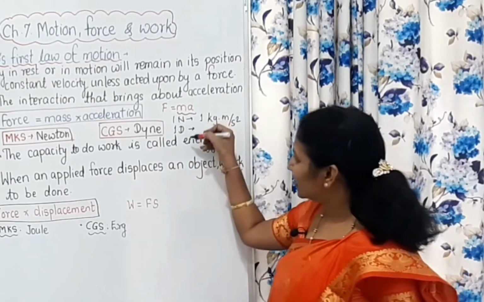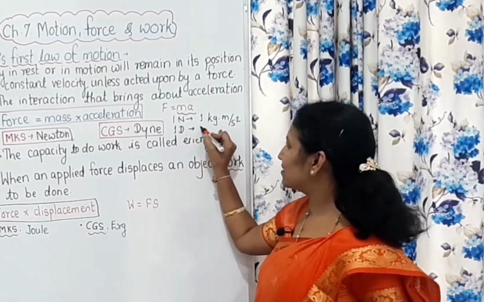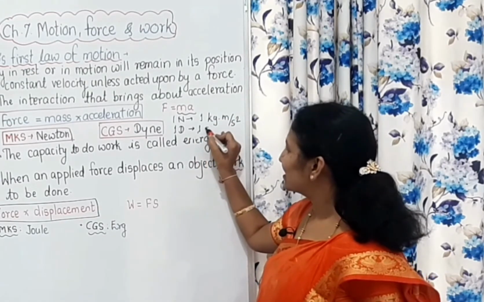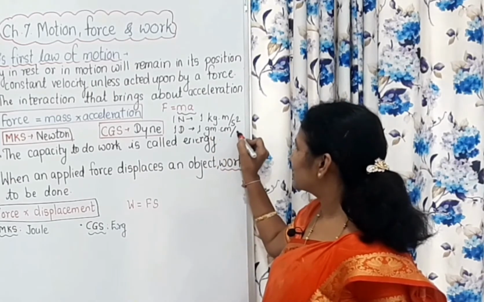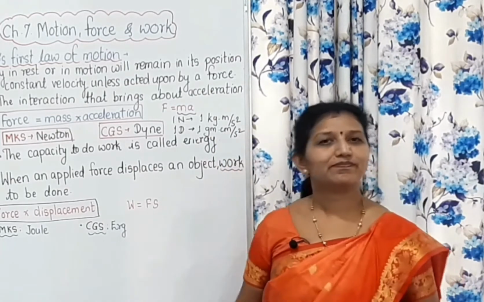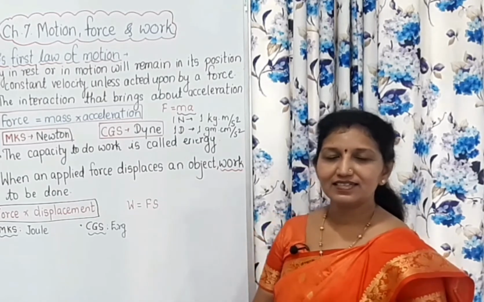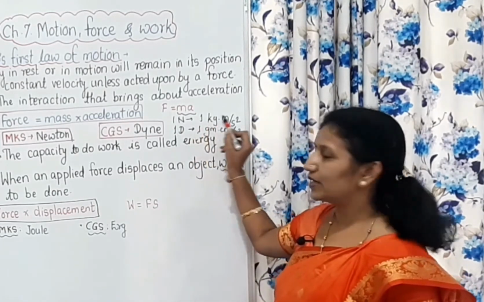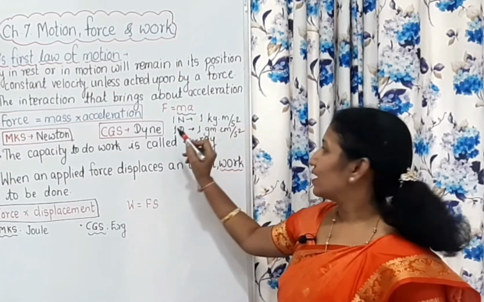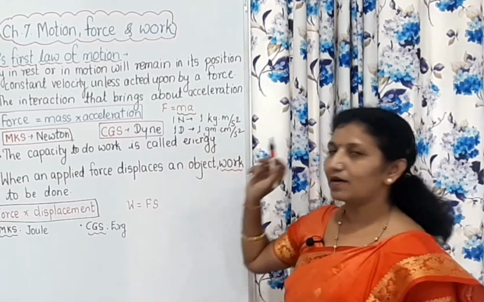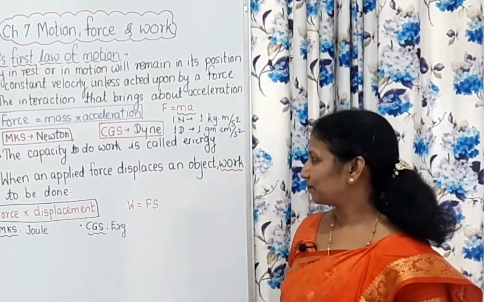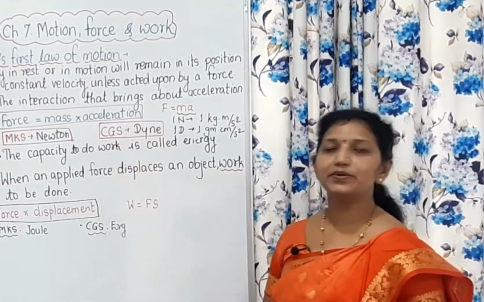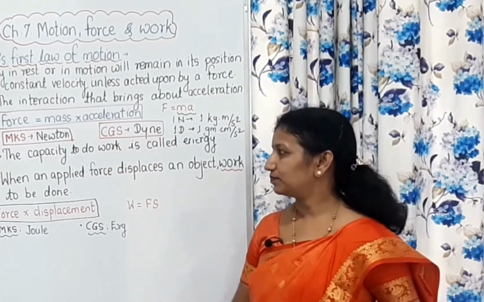In the same way, 1 dyne is equal to 1 gram centimeter per second square. Okay? See, 1 Newton is equal to 1 kilogram meter per second square, and 1 dyne is equal to 1 gram centimeter per second square. In this way, these are two units of force.